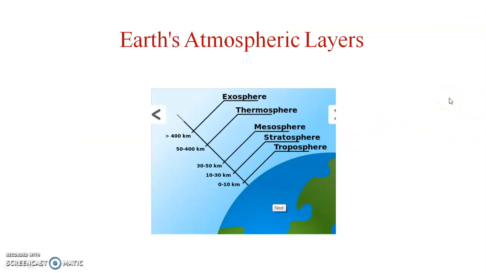Next slide, Earth's atmospheric layers. Troposphere is 0 to 10 kilometers, stratosphere 10 to 30 kilometers, mesosphere 30 to 50 kilometers, thermosphere 50 to 400 kilometers, and exosphere greater than 400 kilometers.